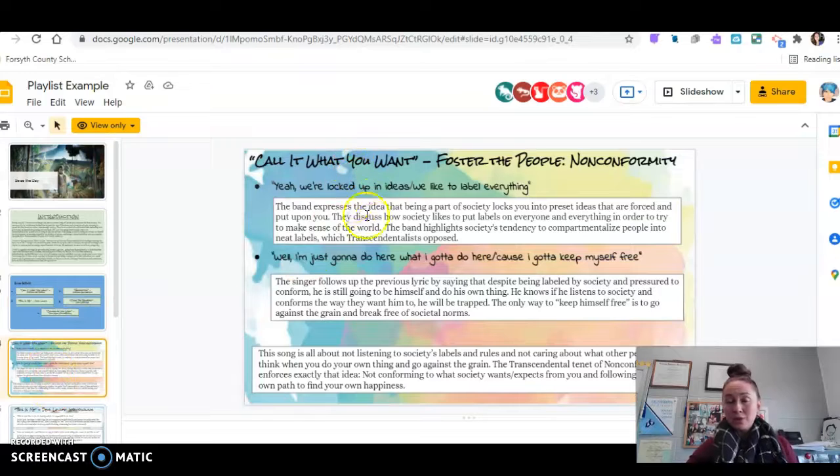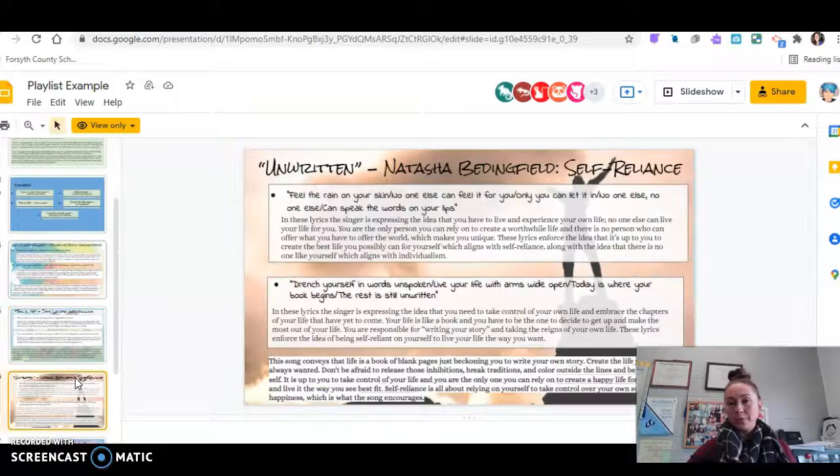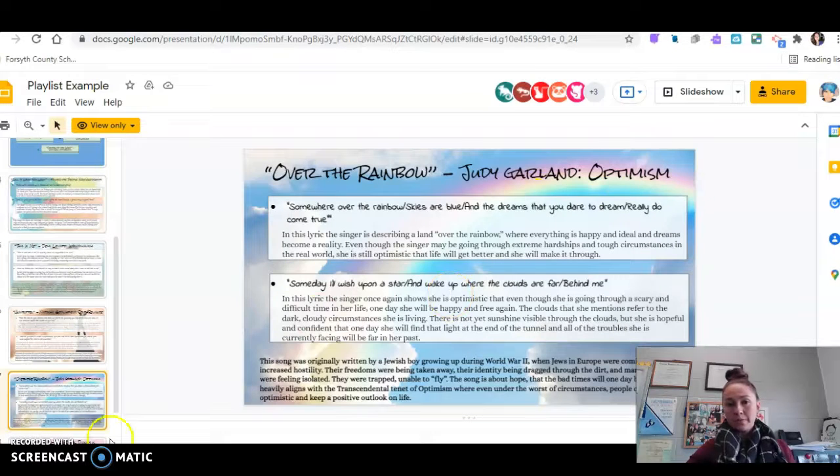And then in each of your 5 songs, you'll need to choose 2 specific lyrics and tell how those lyrics, like this one is Foster the People and it's nonconformity. So each of these paragraphs or little pieces right here should talk about how those support nonconformity and how the song as a whole supports nonconformity. And you'll do each one for each song with one of the tenets.